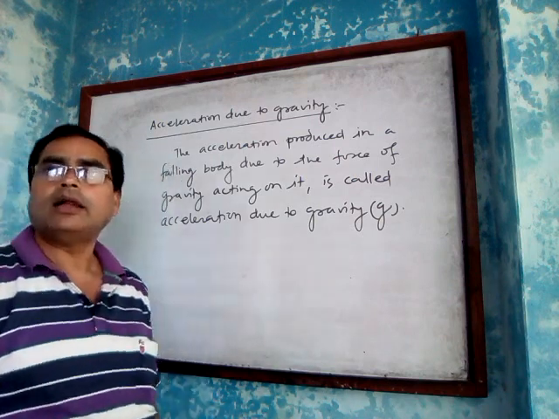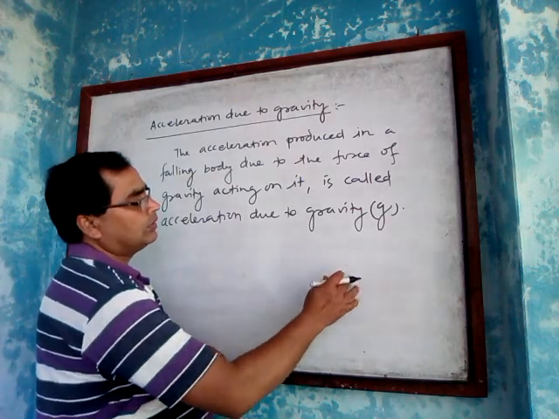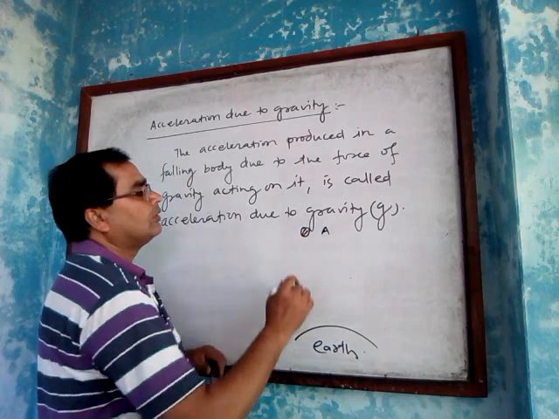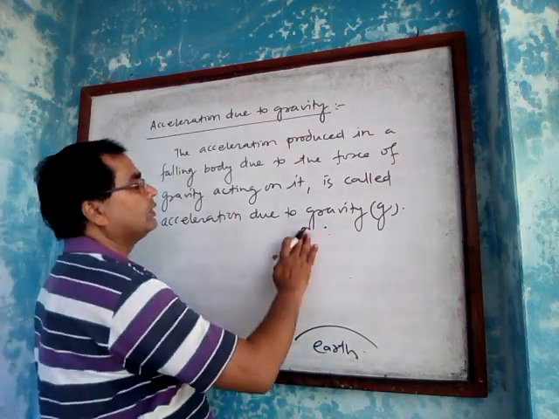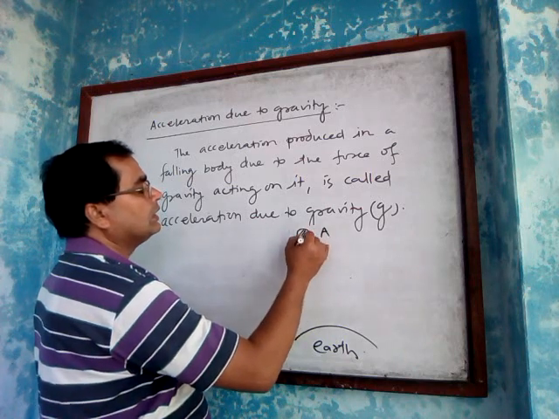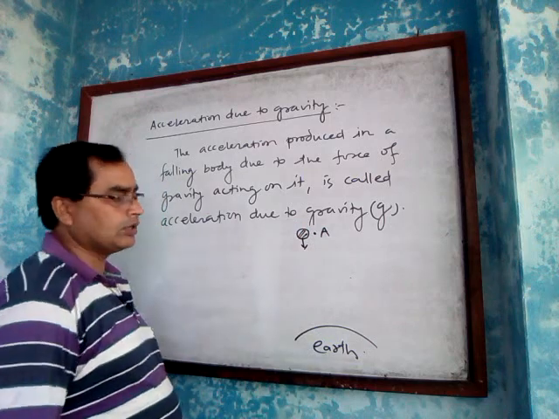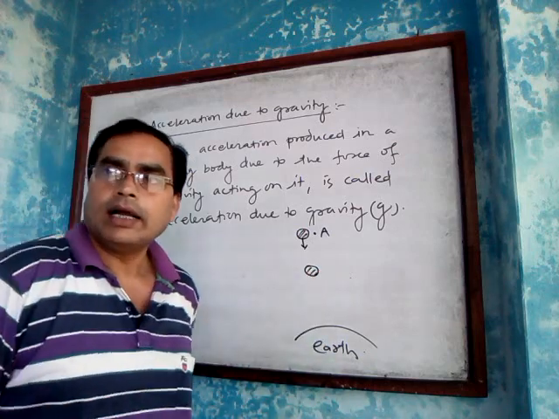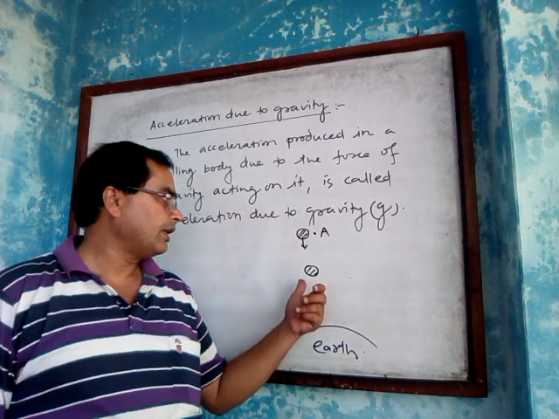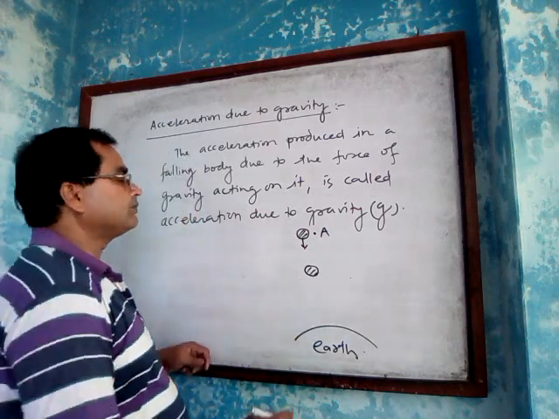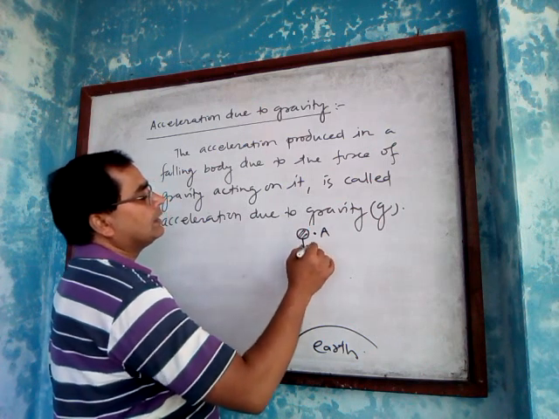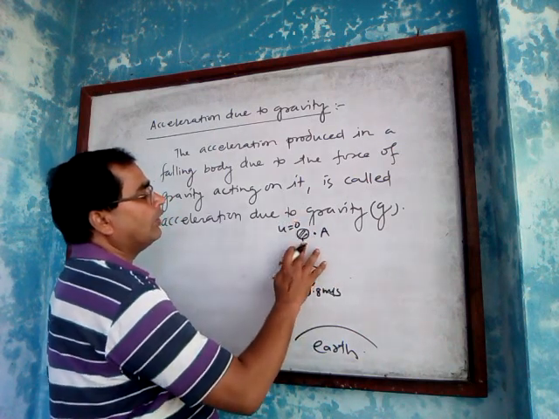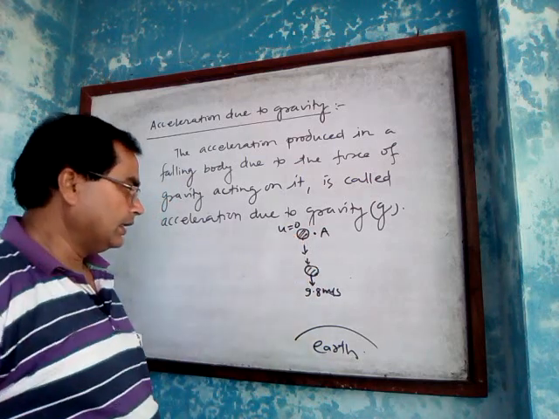If we allow an object to fall from a certain height, suppose from point A, and there is no effective air resistance acting on it, then after 1 second its velocity becomes 9.8 meter per second.